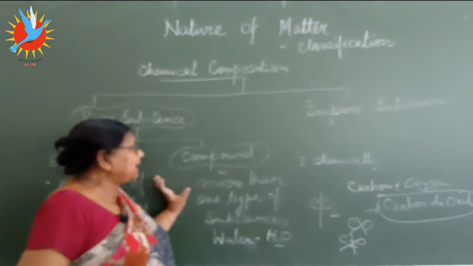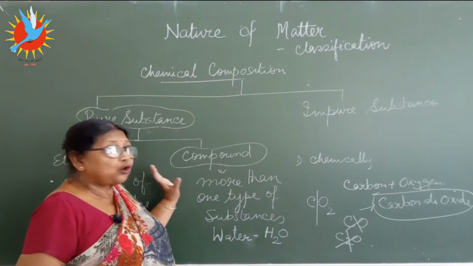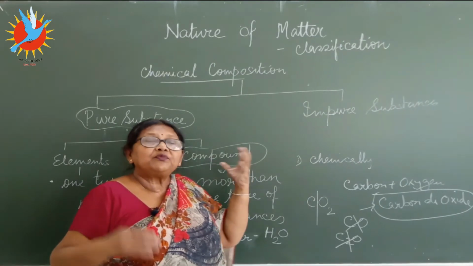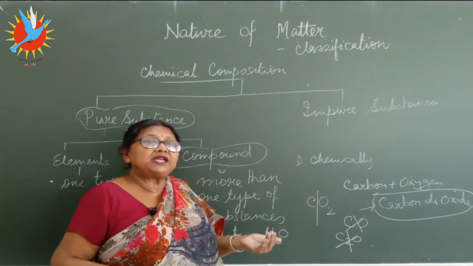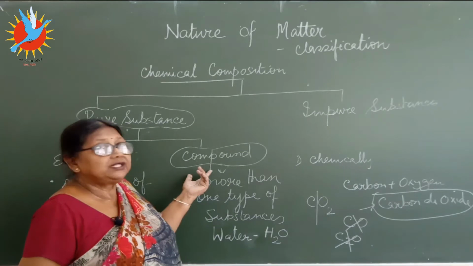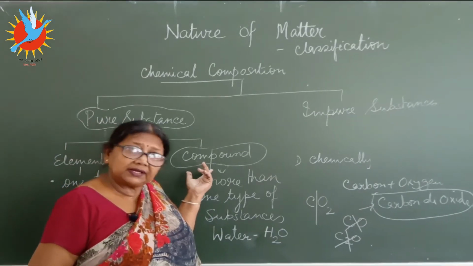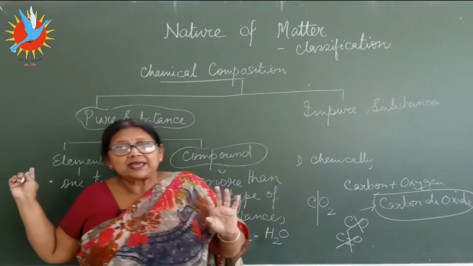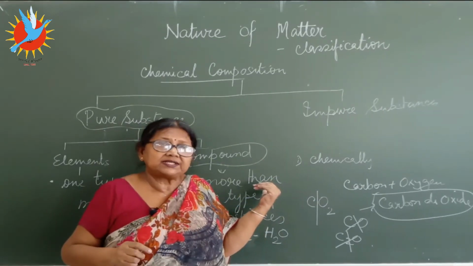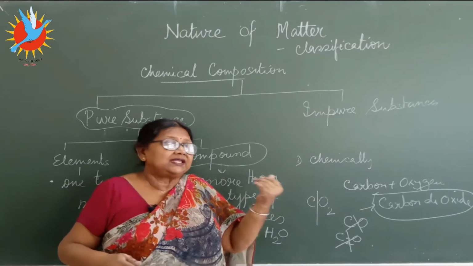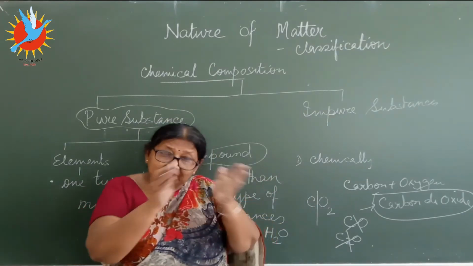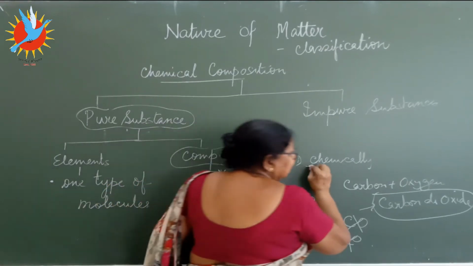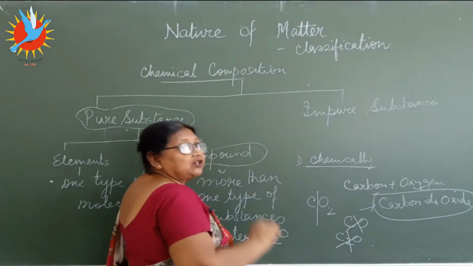When the same elements join and make different types of substances, when two or more elements join to make one other type of substance, that is called a compound. Clear? So compounds have a very easy difference. One substance, more than one element, and chemically combined. They can be broken up, split, separated by chemical means. Because they are made chemically, they can be separated also chemically.